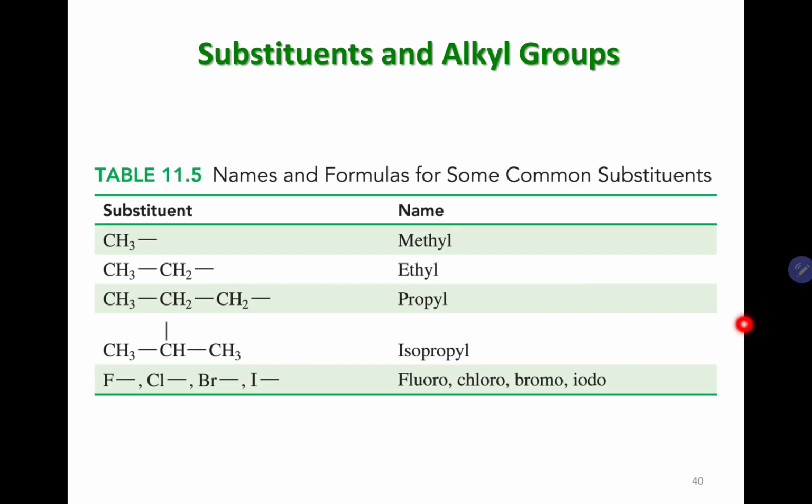Here are some of the common substituents that you might want to know for your first exam and of course for the assignments.